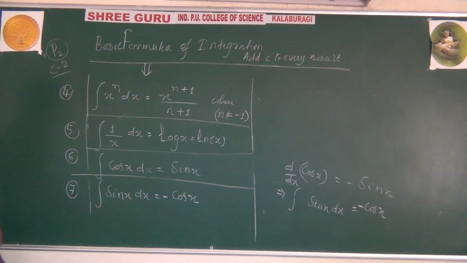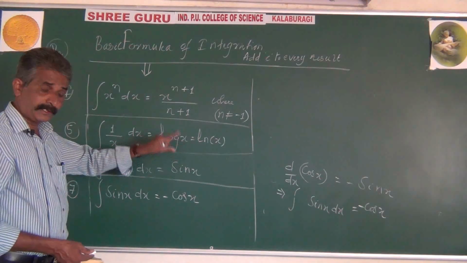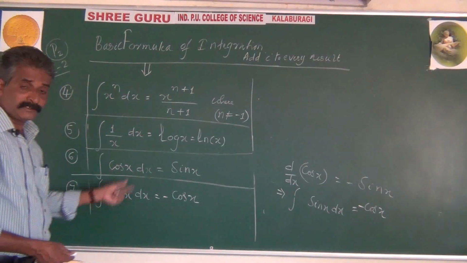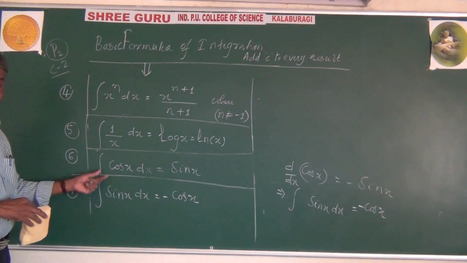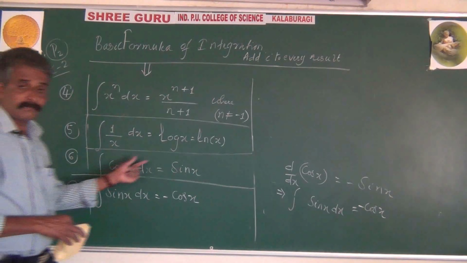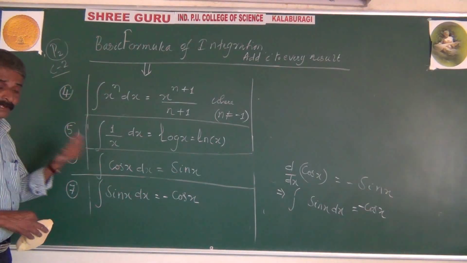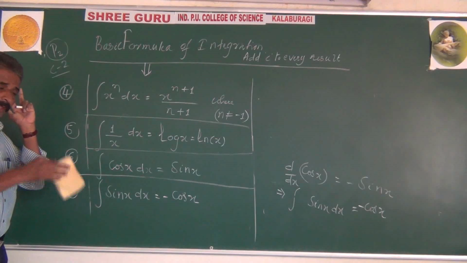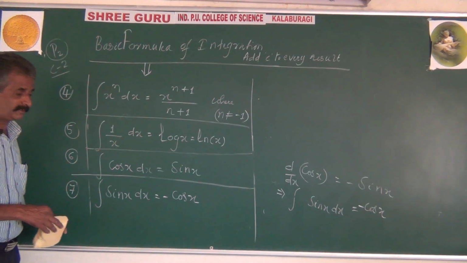Be attentive here. Differentiation of cos x is minus sin x, what I told in the earlier topic. Differentiation of sin x is plus cos x. But here it is reversed. The integration of cos x will be plus sin x, whereas the integration of sin x will be minus cos x. Here there is some confusion, but if you have good practice, there will not be any confusion at all.